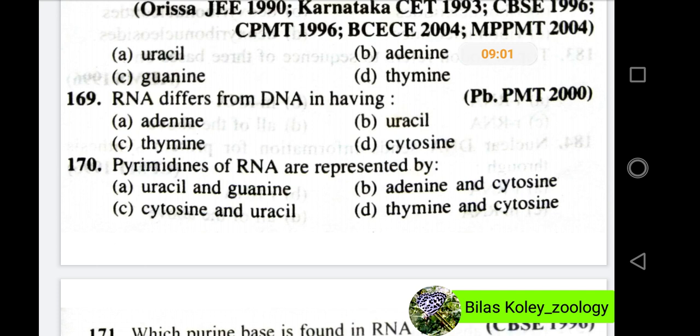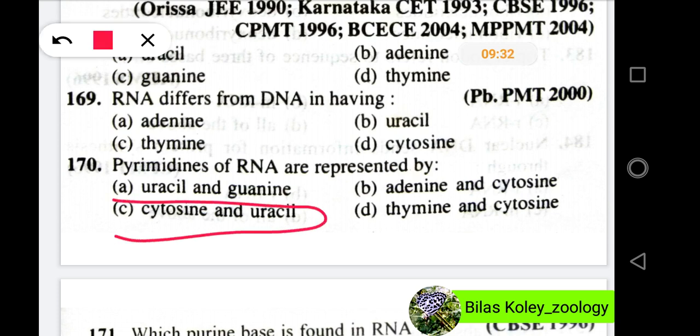Now we will discuss question number 170. Pyrimidines of RNA are represented by, and the options are uracil and guanine, adenine and cytosine, and uracil, thymine and cytosine. In these questions, the right option will be option C, cytosine and uracil.